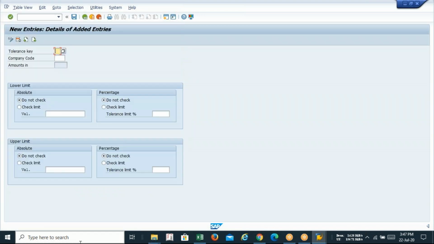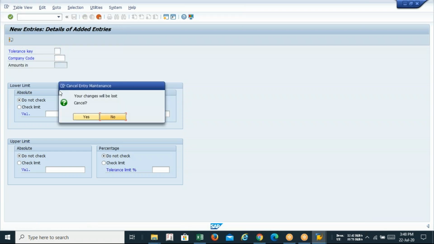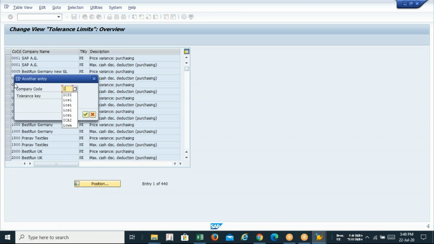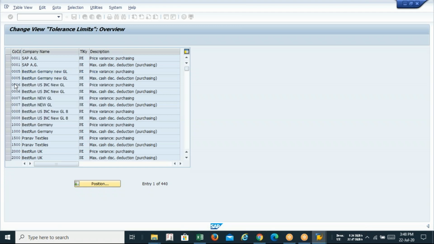Either you can click on new entries and define by your own. Here you need not do anything, but you just put the amount of tolerance percentage. Okay, what will be the percentage of difference your company code will accept, like fraction. So this is option number one, and number two is you can copy. I told you, when the same thing is happening for your company code also, it's better to copy the option. So I'm requesting you, you can copy it from ICSI or ICAI, the company code.